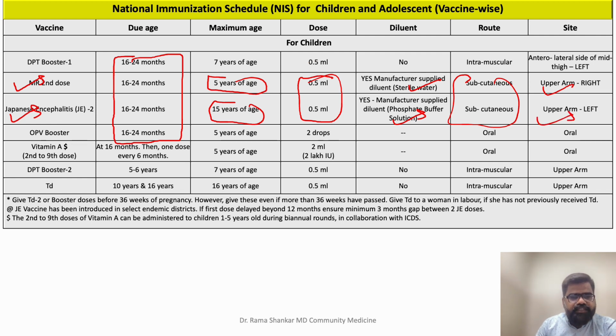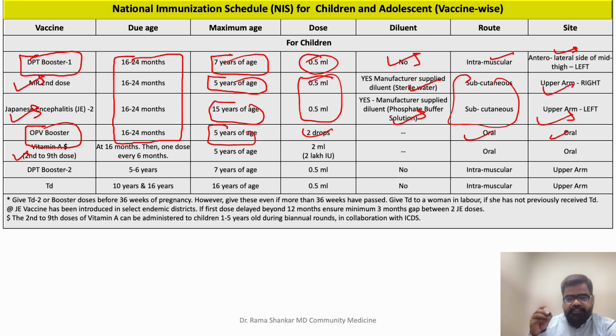Now, in addition to this, we are giving OPV booster. As we know, OPV can be given till 5 years of age, 2 drops oral. We will introduce now DPT first booster, which can be given till 7 years. The dose is not a problem, 0.5 ml. It is a liquid vaccine. You don't require any diluent, intramuscular, anterolateral side of mid thigh, left.